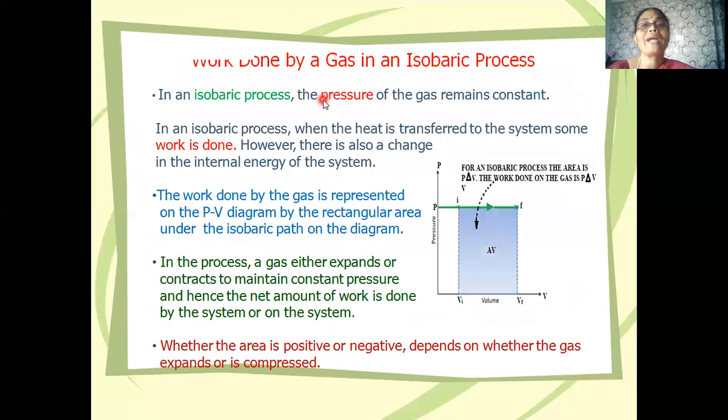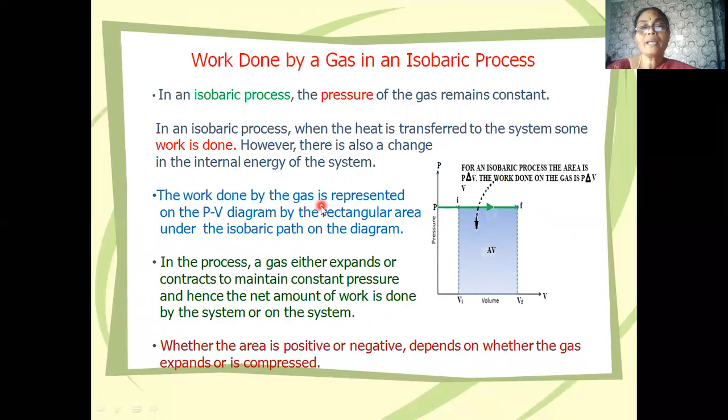Now let's try to calculate the work done in the isobaric process. We have already learned that in an isobaric process, the pressure of the gas remains constant. So let's consider a system, and when heat is transferred to the system, some amount of work is done. However, there is also a change in the internal energy of the system.